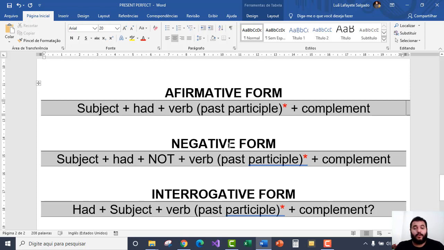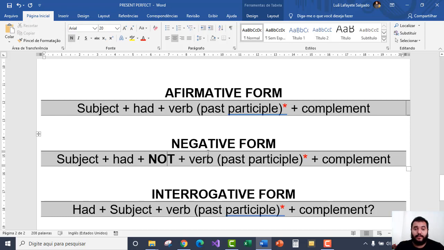And here we have the structure for the negative form. In the negative form, I have the subject. It doesn't matter who my subject is, I just use the verb had. Then I put the word not, because it is a negative sentence, to give more strength. Then I put the verb, and attention, this verb is in past participle, and then a complement. Good. It's possible to take the words had and not and put them together to make a contraction.